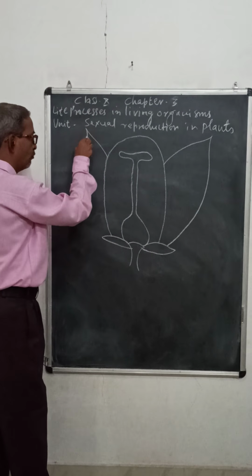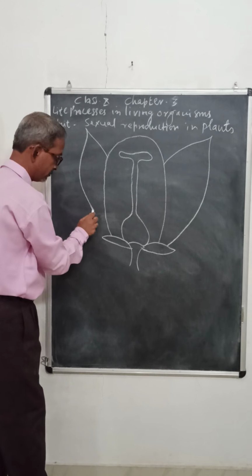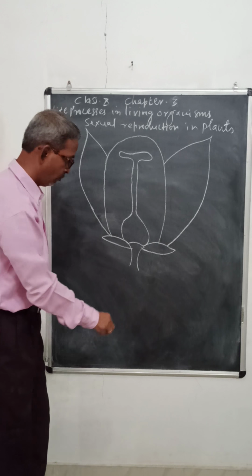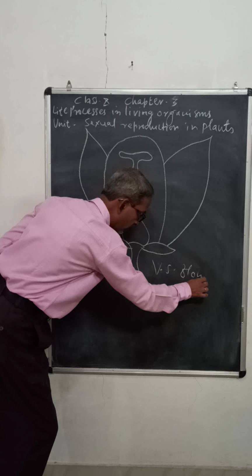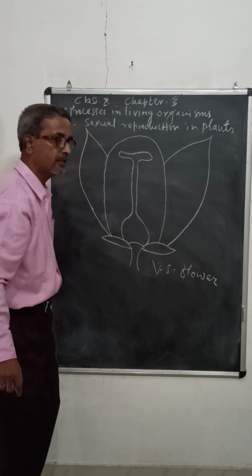This is the vertical section of flower. VS stands for vertical section.